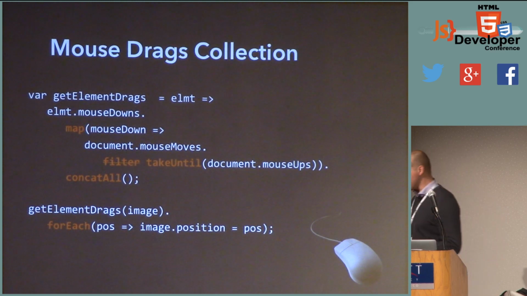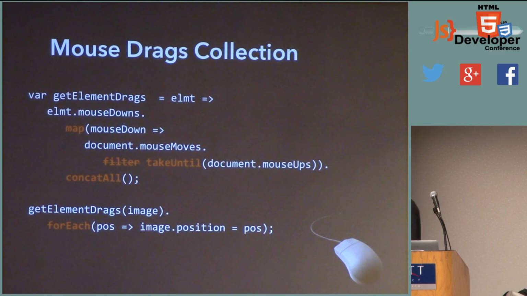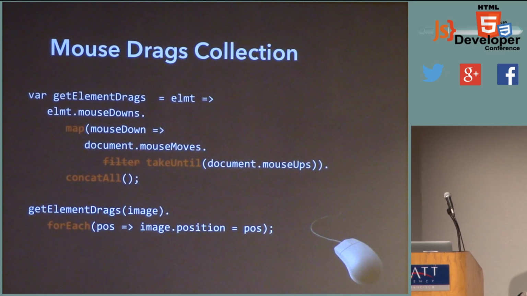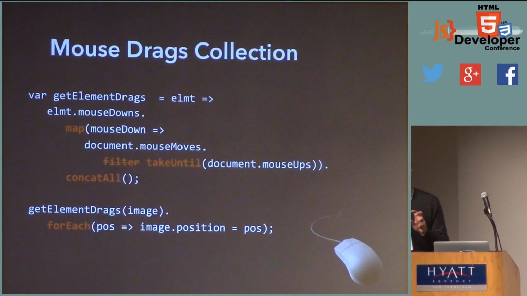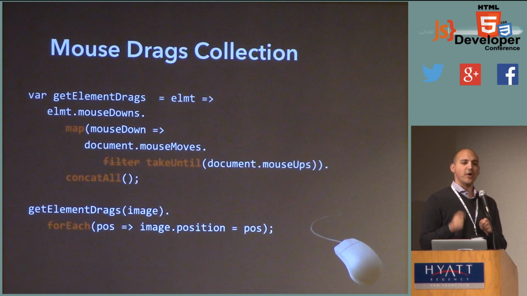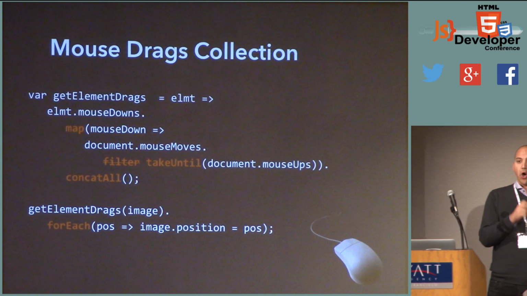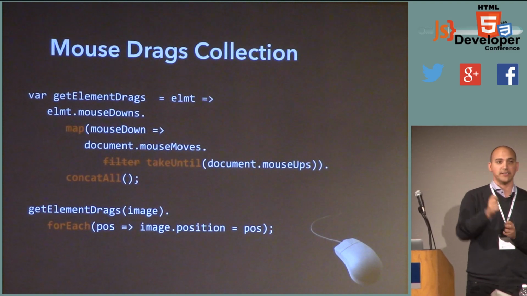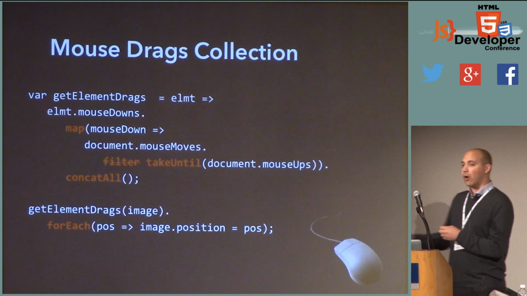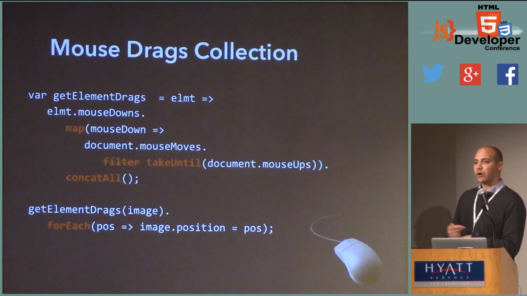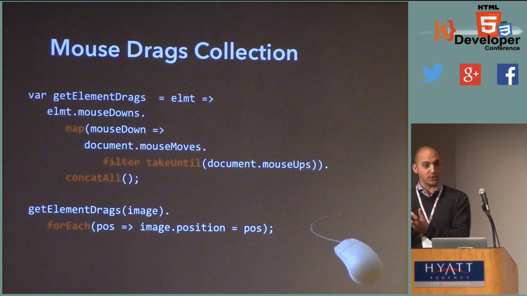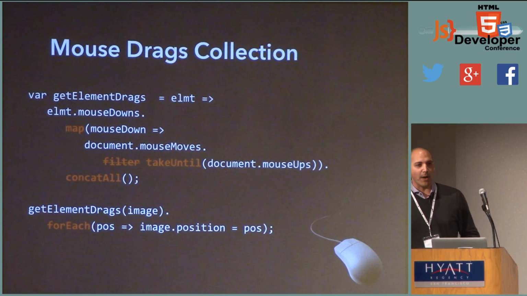So what is a mouse drag event? Well, a mouse drag event is basically mapping over all of the mouse downs from now to eternity. And for every single one of those mouse downs, we want to return a collection of all the mouse moves from now until eternity. Now, before we return those mouse moves, we are going to transform that collection into a new collection by applying this new operator, take until.